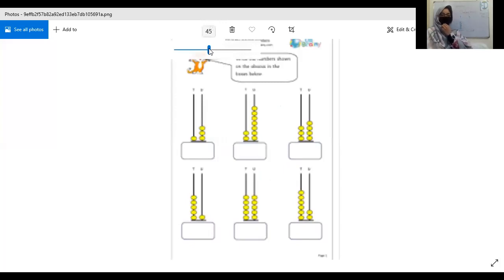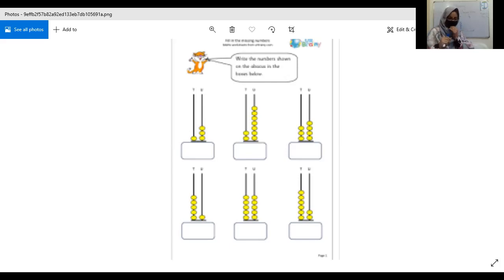Okay, there are abacus drawn in front of you. You know that while we were practicing this, we practiced it with the help of abacus, right? And how many numbers have we already done? Can you tell me? From 1 till 70. Excellent. And in today's class we will be practicing from 70 till 80. Okay, there are some abacus drawn in front of you and we have already done these numbers. Just count the number of beads on both sides and tell me what the number would be.